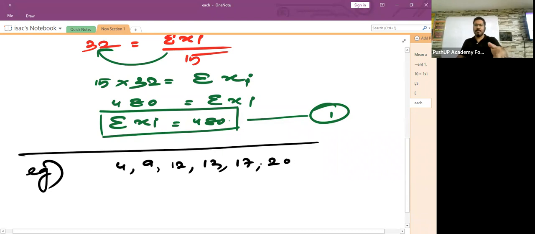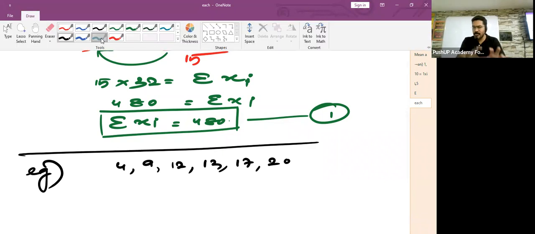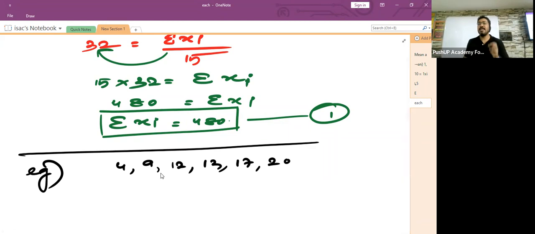I have given you 6 observations. Now, children, if I tell you that each and every observation given to you is increased by 3.